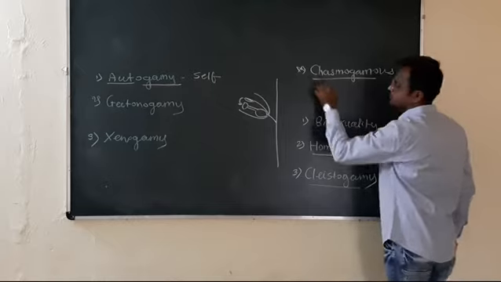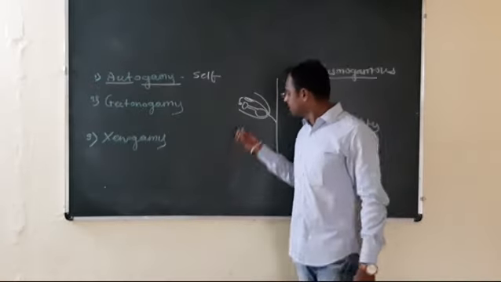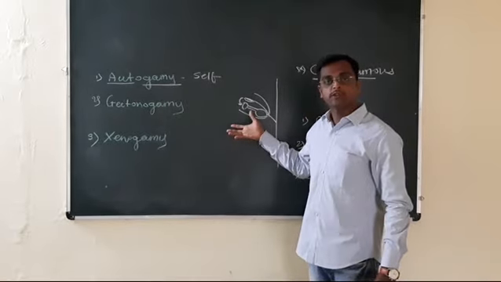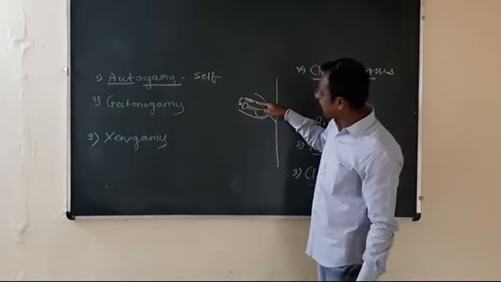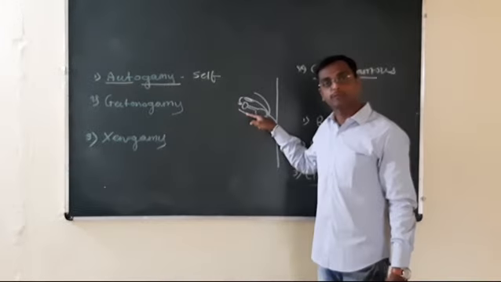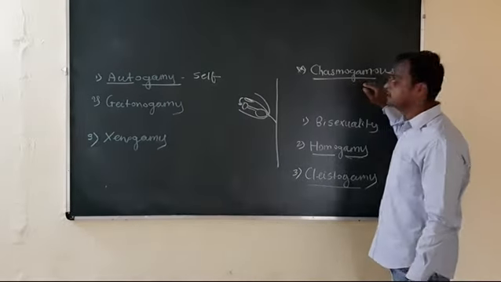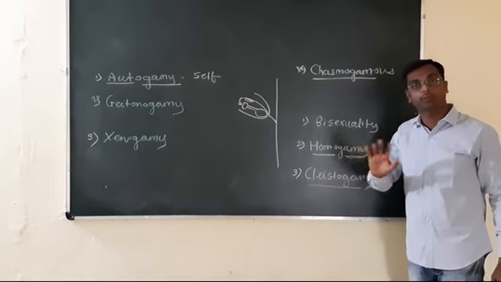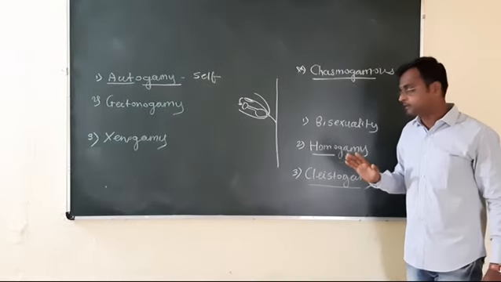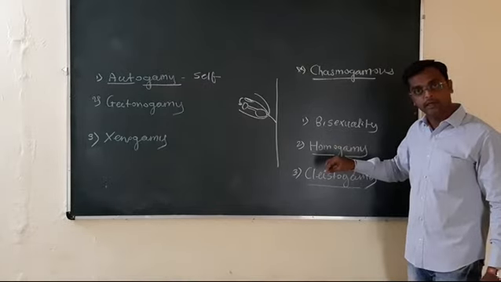What is a chasmogamous flower? A chasmogamous flower means the flower opens to expose the sex organs. If the flower opens to expose the sex organs, like here the anther is exposed and the stigma is exposed, such flowers are called chasmogamous flowers. But the cleistogamous flower does not open, and internally the fertilization takes place.